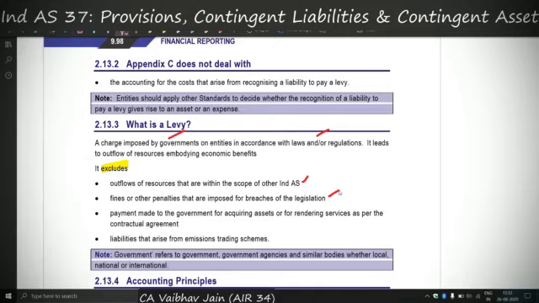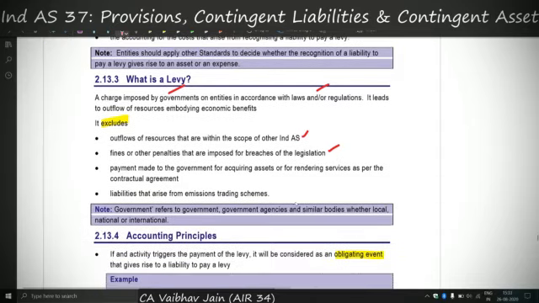See, the legislation implies penalty, but the breach of legislation cannot be covered under a levy. For example, I'll give you a simple point. Let's say equalization levy. So equalization levy will be considered as a levy because it is not for a breach, but it is rather for the sale by a digital company in India. So equalization levy can constitute a levy, but if I say that the non-filing of return constitutes certain penalty, that cannot be considered as a levy because it is for a breach of contract or a breach of legislation.